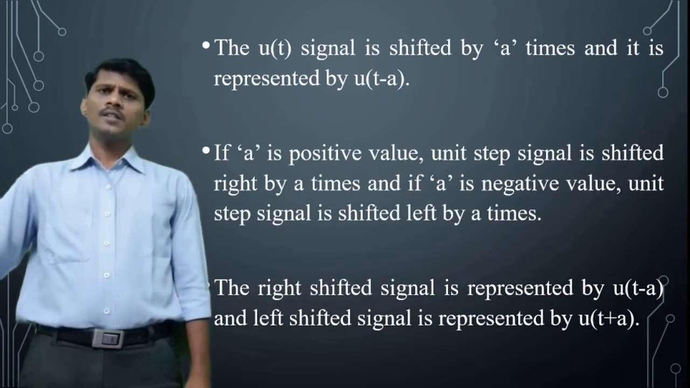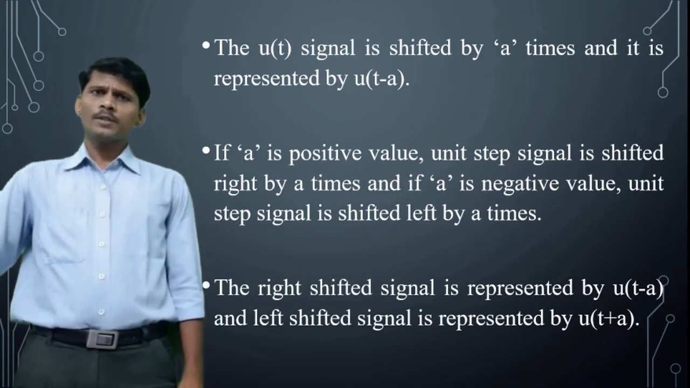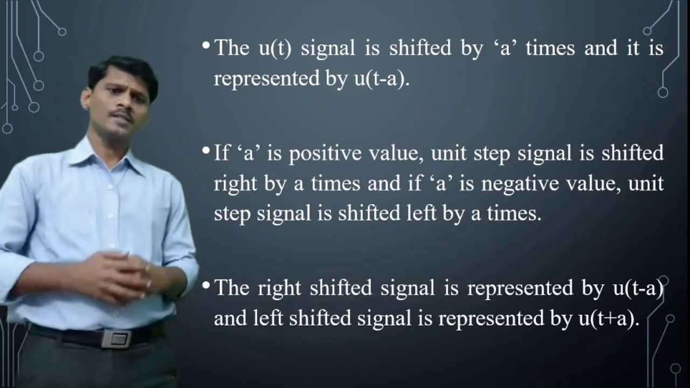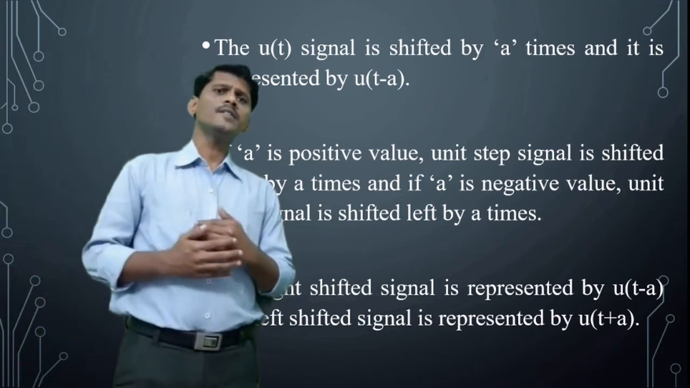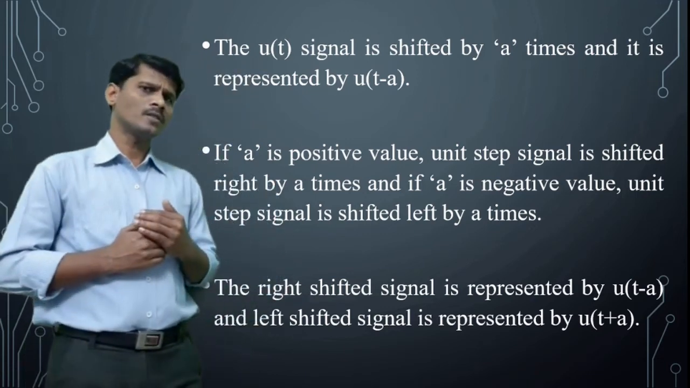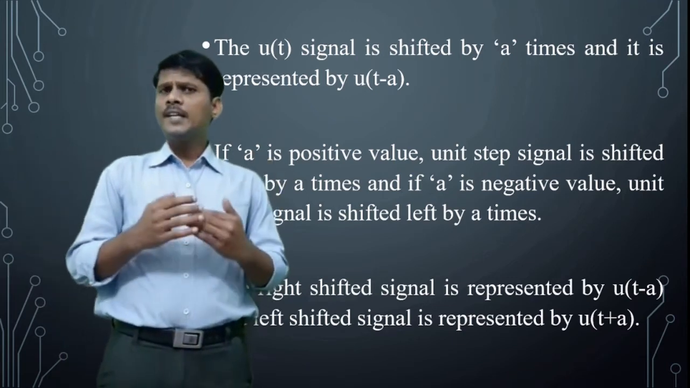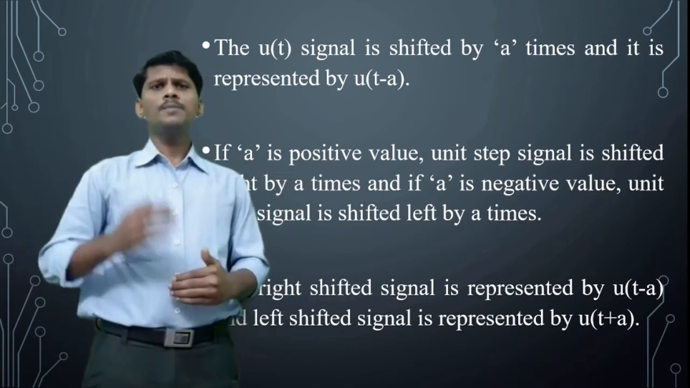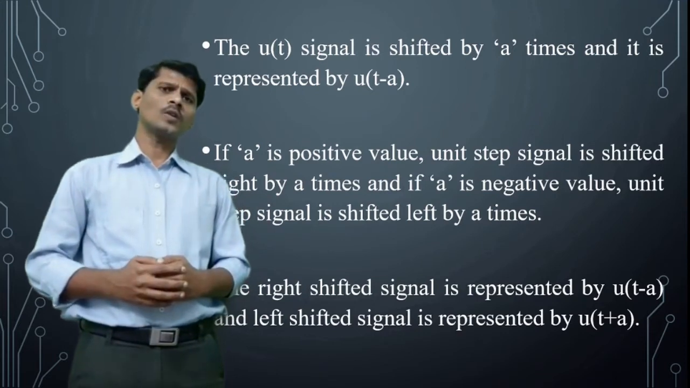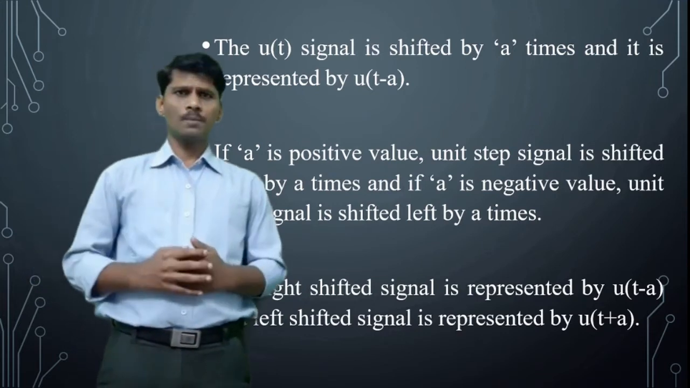The right shifted signal is represented by u of t minus a and the left shifted signal is represented by u of t plus a. The right shifted unit step signal is also called the delayed unit step signal, and the left shifted unit step signal is also called the advanced unit step signal.